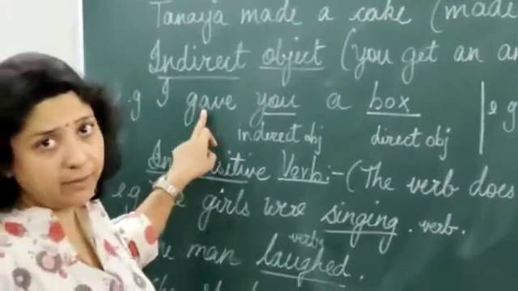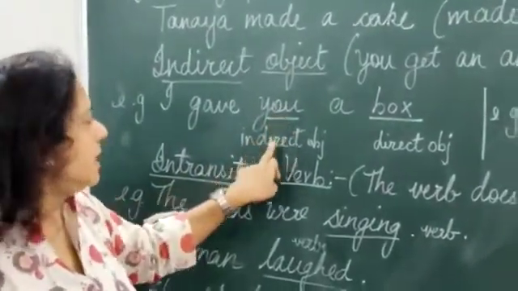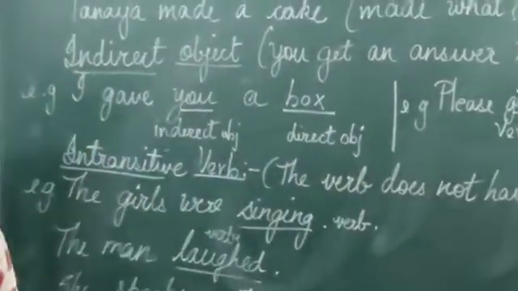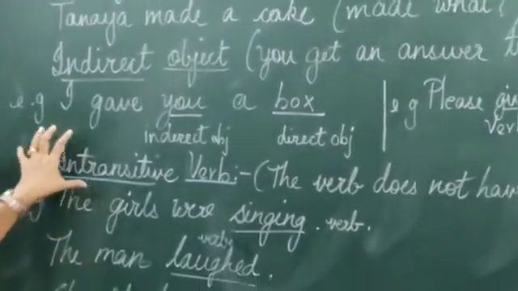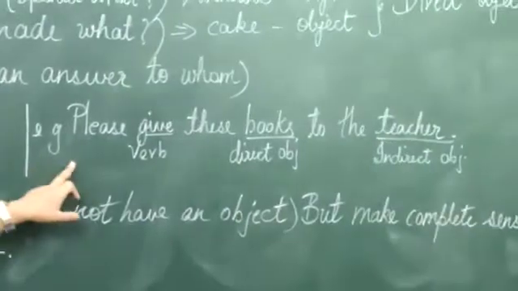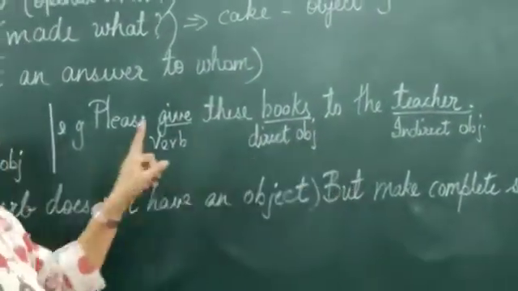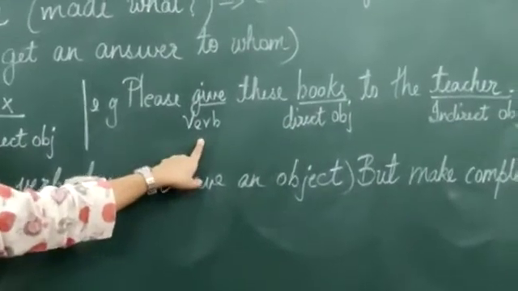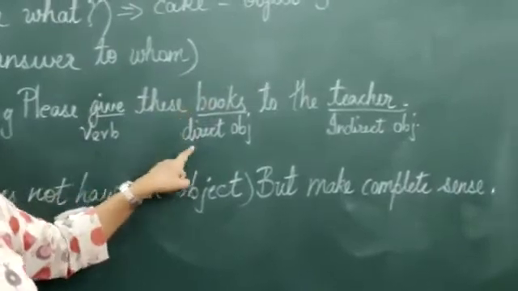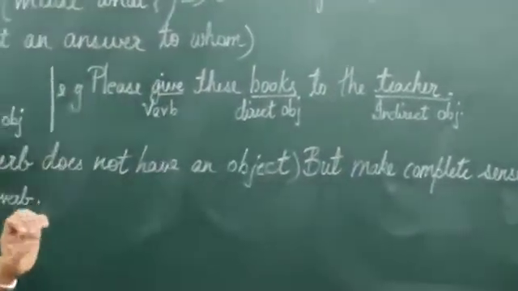I gave you a box. Gave is a verb. Gave whom? You. So you is an indirect object. A box becomes a direct object. So this is an example of indirect object. We have another example. Please give these books to the teacher. Give is a verb. Give what? Books. Books, direct object. To whom? Teacher. Teacher becomes the indirect object.